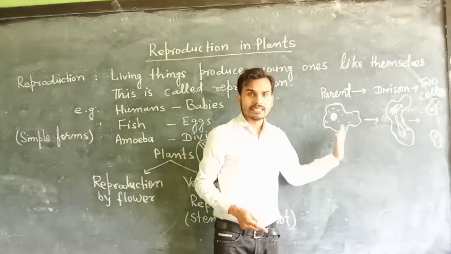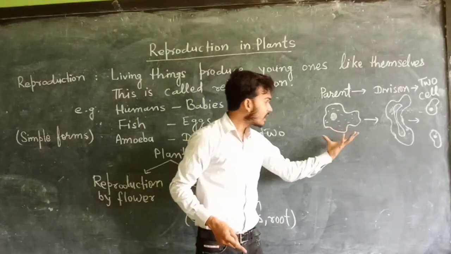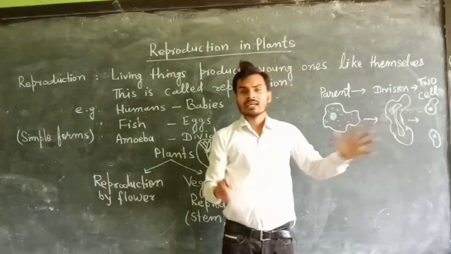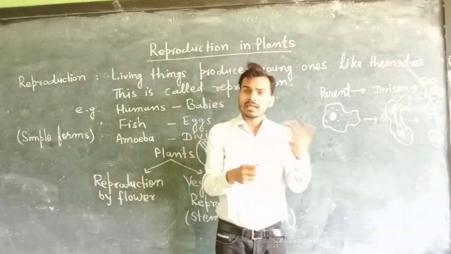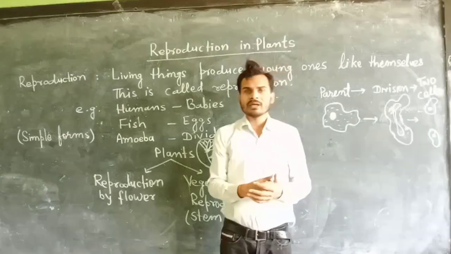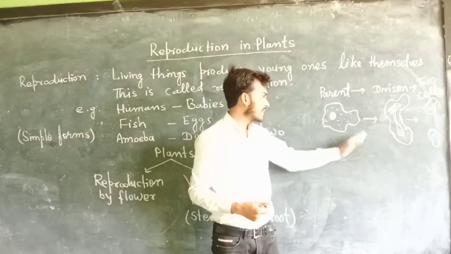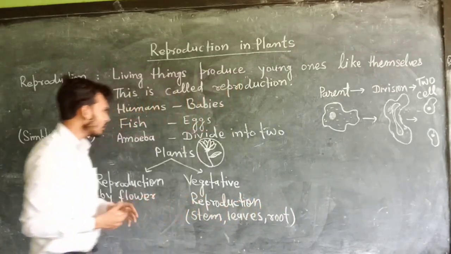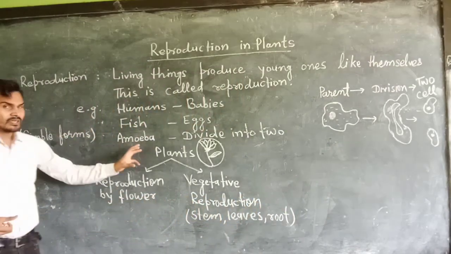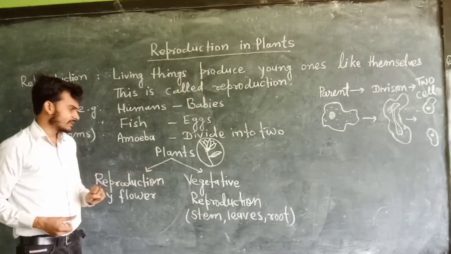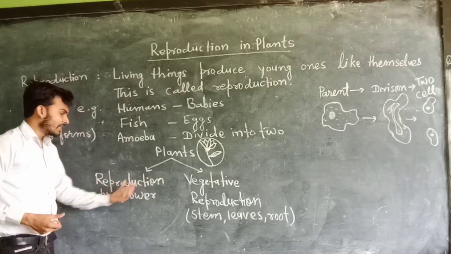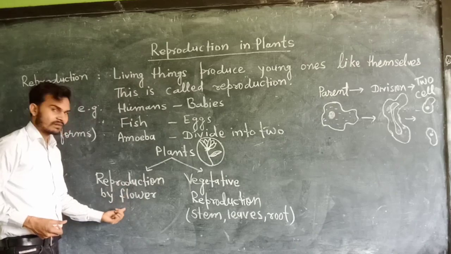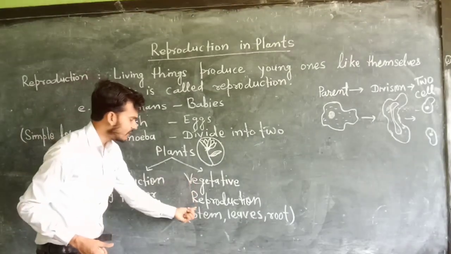So reproduction means what? The single amoeba is divided into two daughter cells. They are exactly copies of the amoeba and they have the same characteristics as their parent. Now we are going to learn reproduction in plants. Reproduction in plants can occur in two ways. The first one is reproduction by flower. The other one is vegetative reproduction.